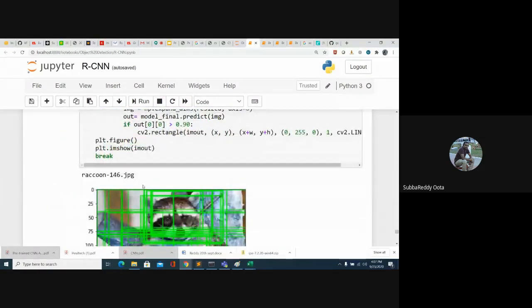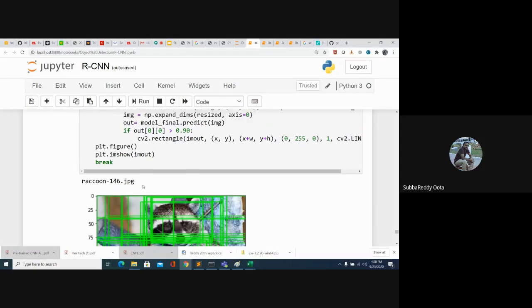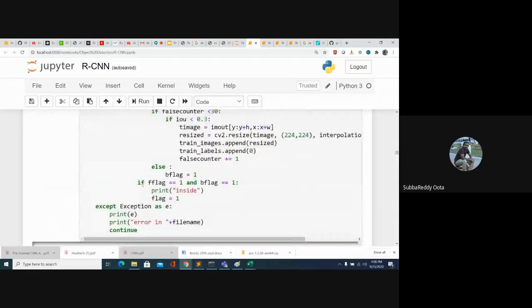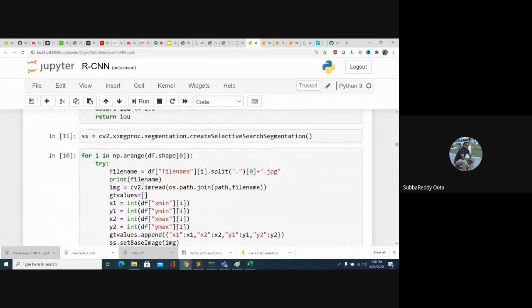So this is all about RCNN, and later people came up with more approaches like fast RCNN and faster RCNN. The advantage of these newer approaches is this: here, first we find the region proposals, then we apply the CNN. So it is a two-stage process. For every image, first we find the region proposals, then take those region proposals, make them fixed sizes, and give them to the CNN.